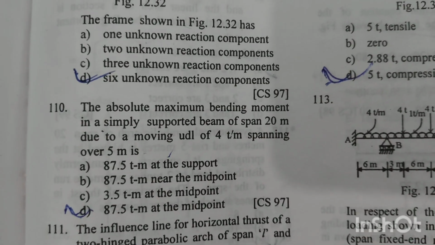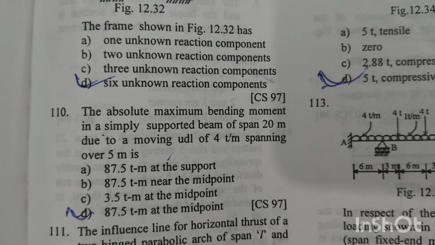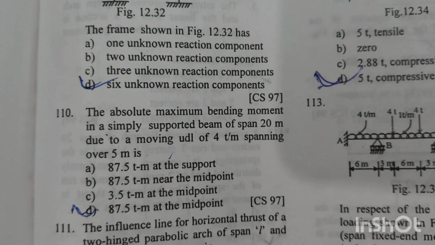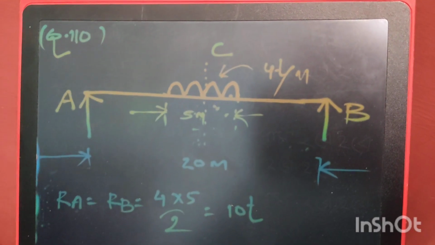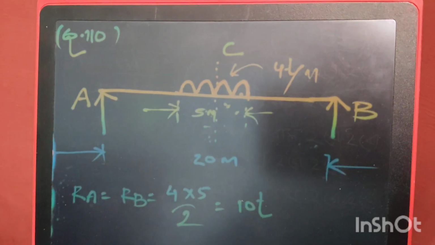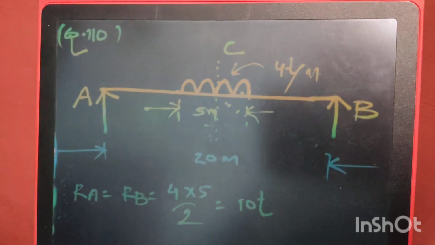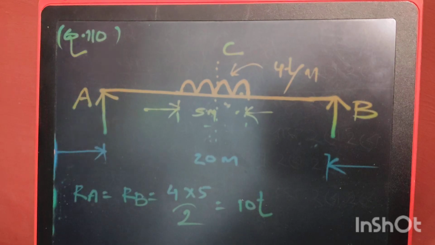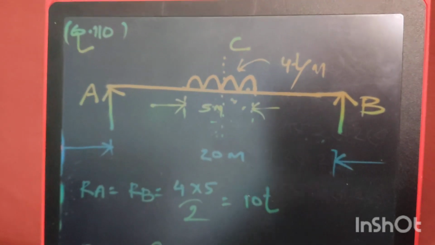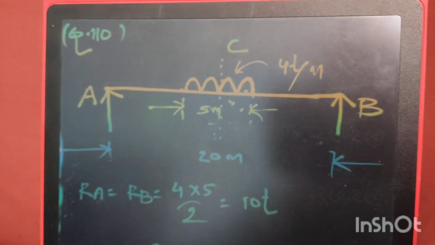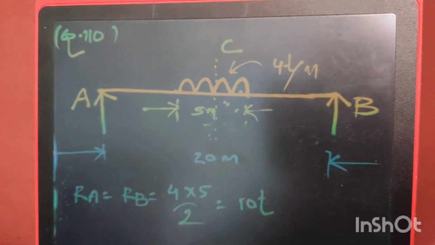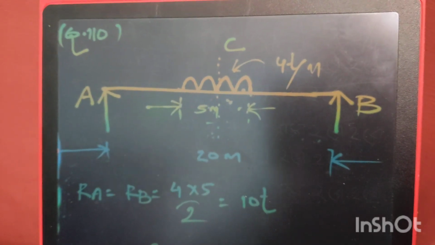Question number 110. The absolute maximum bending moment in a simply supported beam of span 20 meter due to a moving UDL of 4 ton per meter spanning over 5 meter is. This is our simply supported beam AB of span 20 meter, subjected to a moving UDL of 4 ton per meter for a length of 5 meter. Suppose we want to get the maximum bending moment or absolute bending moment at the center of the beam. To get the maximum bending moment at a position of the beam under this load, we have to bring the center of the UDL to the center of the beam AB.